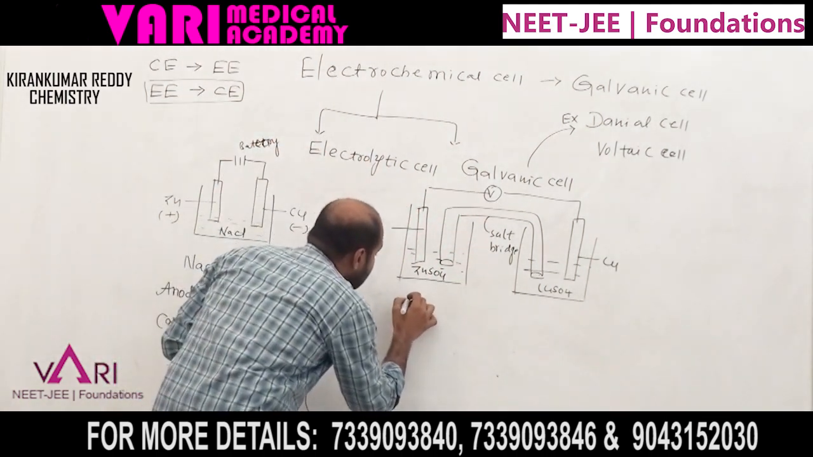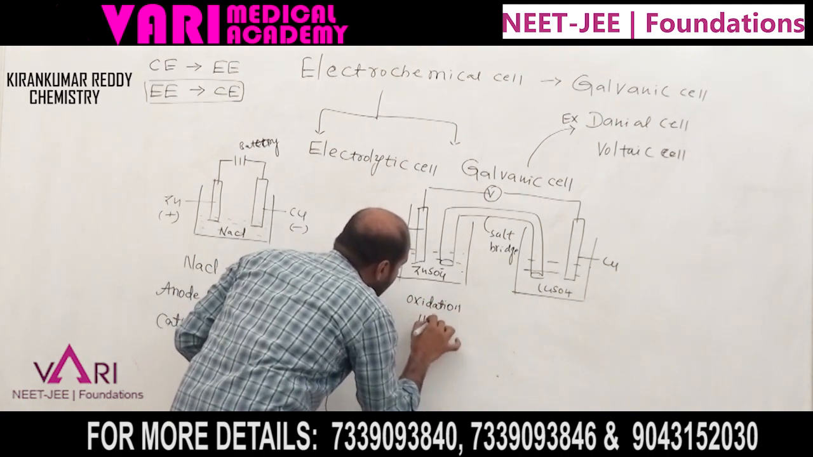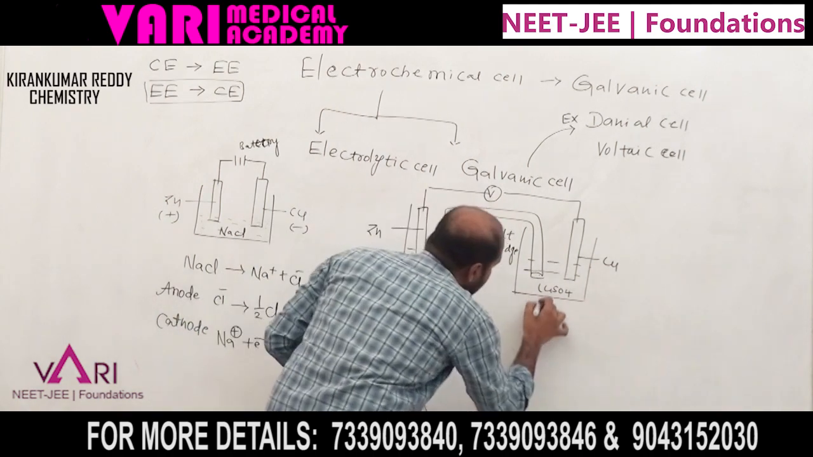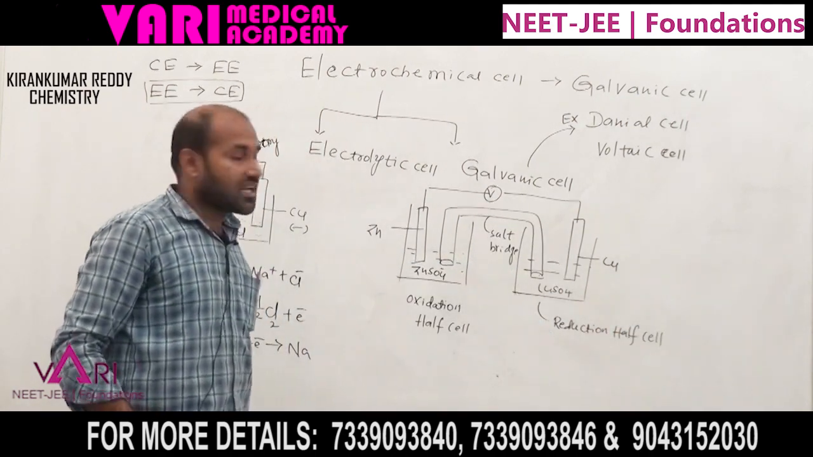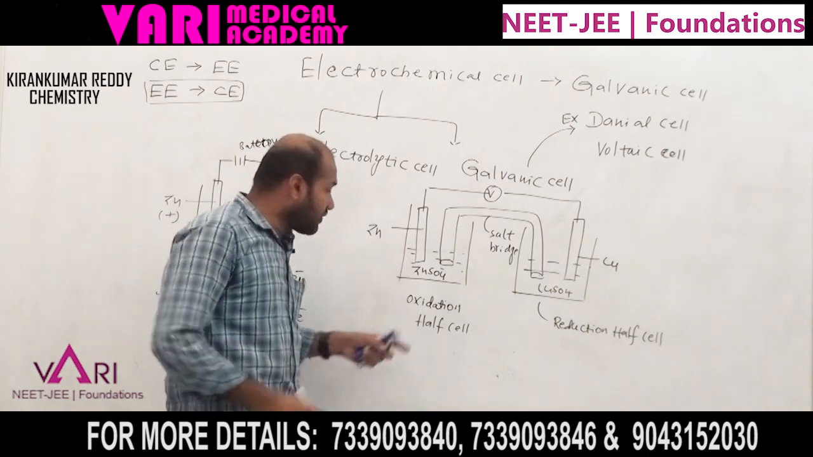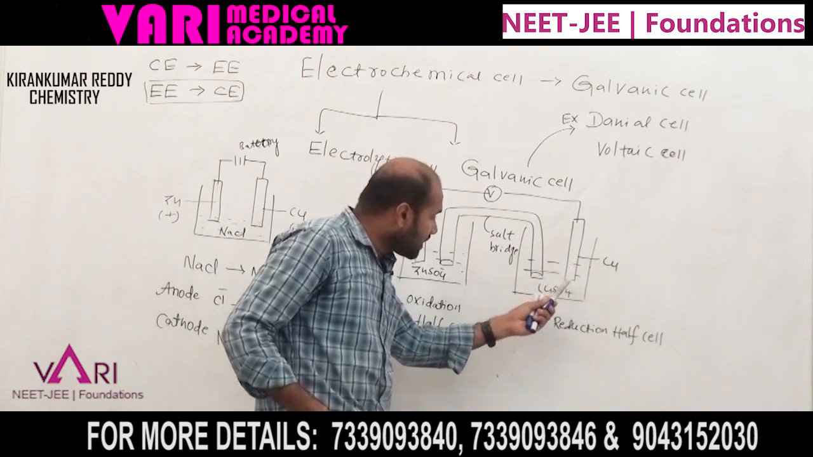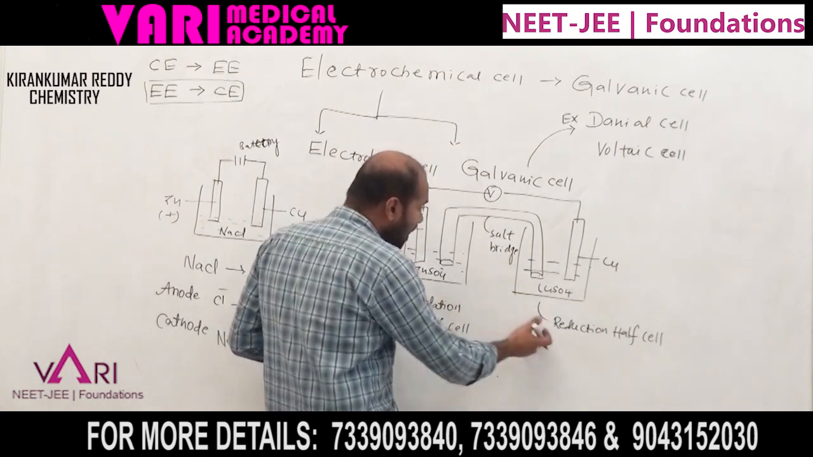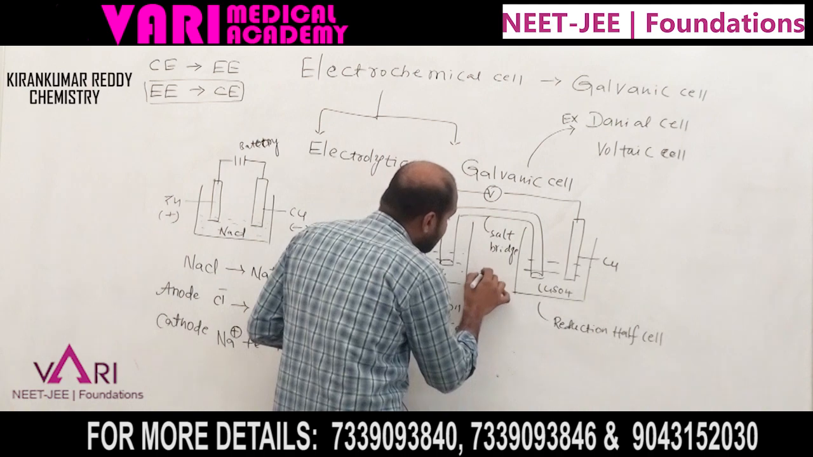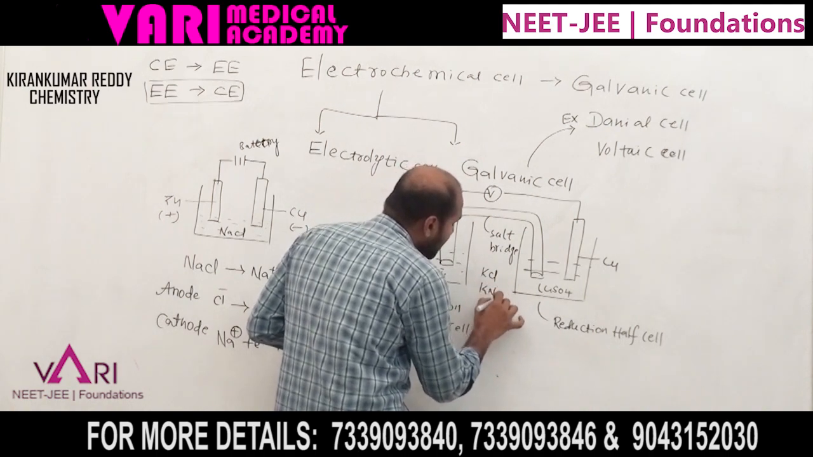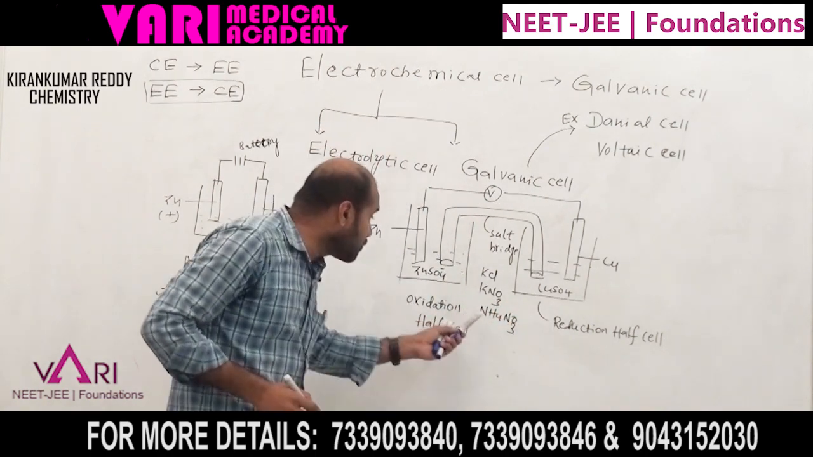Two half cells are present: the oxidation half cell and the reduction half cell. Zinc electrode dipped in zinc sulfate solution, copper electrode dipped in copper sulfate solution. Both half cells are connected by a U-shaped tube, that is called the salt bridge. The salt bridge contains KCl, KNO3 and ammonium nitrate, NH4NO3. Now, what is the use of the salt bridge?